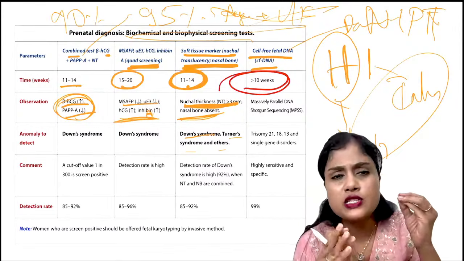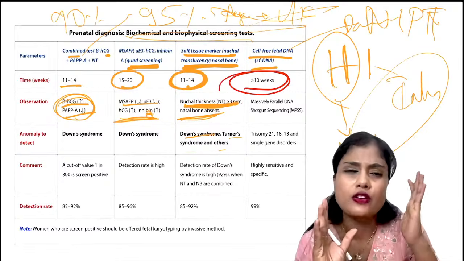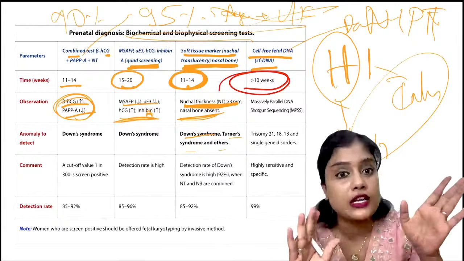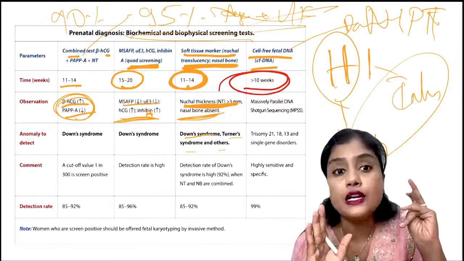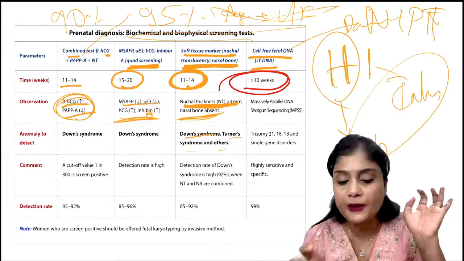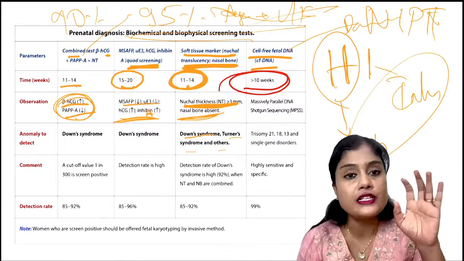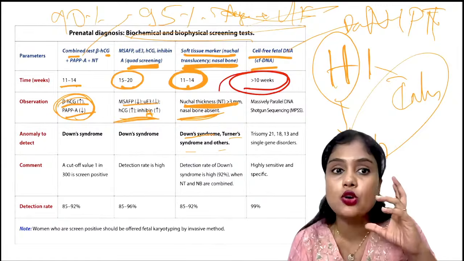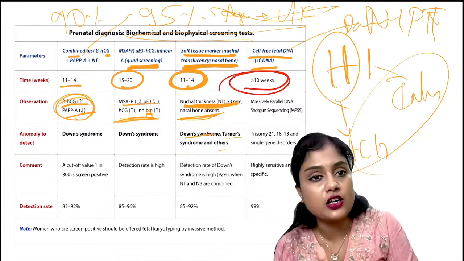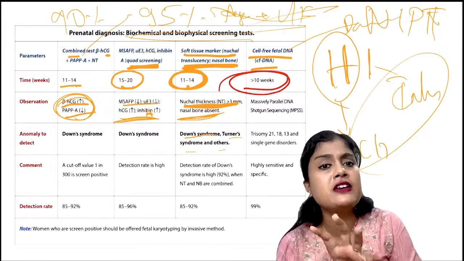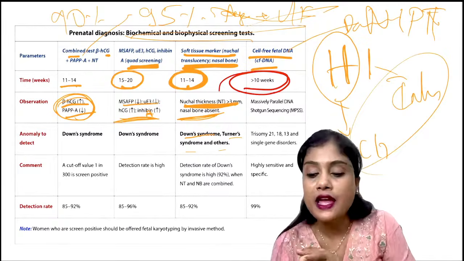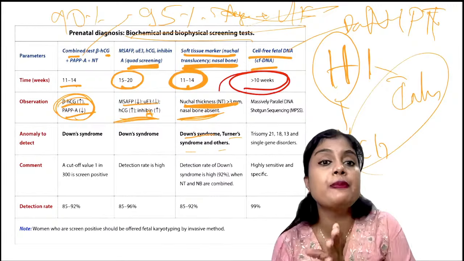So this almost has 99.9% sensitivity or even 100% for only Down syndrome. Rest all syndromes it cannot assess 100%. Only for Downs it has almost proven approval. So rest all it is not so. So that is why if there is any chromosome anomaly you are suspecting, you should always go for invasive method. But with cell-free fetal DNA, why do we prefer it more than an invasive method? Because it is non-invasive, as it is non-invasive prenatal testing.